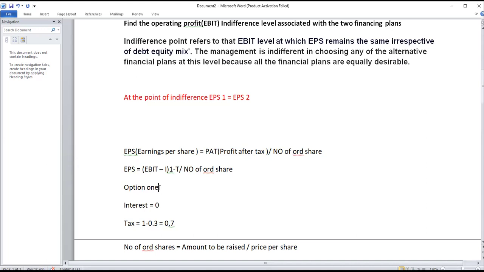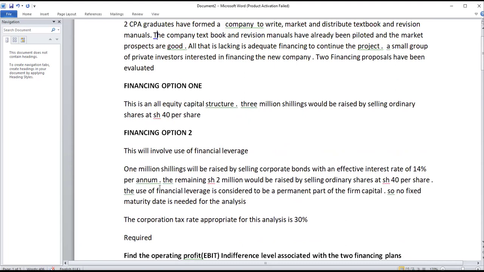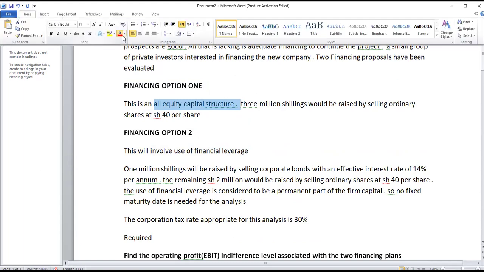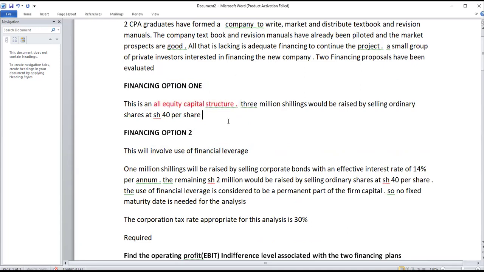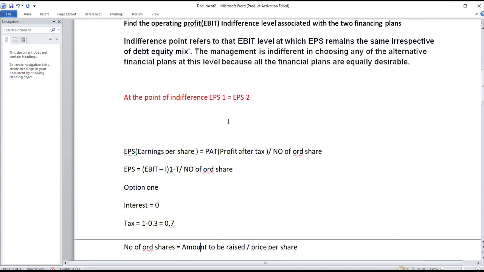So if I start with option 1, remember option 1, there was no debt, so there was no interest. If you remember here, it is an all-equity capital structure. So we don't have any interest in that question for option 1. So the interest is 0 for option 1. Tax is 30%, so we do 1 minus 0.3, which becomes 0.7.